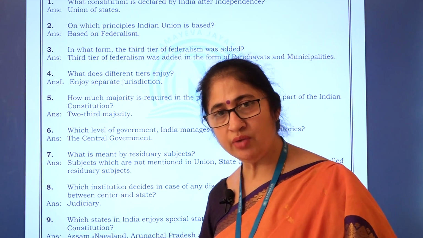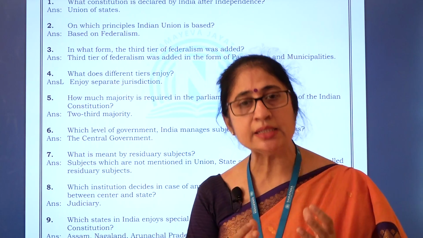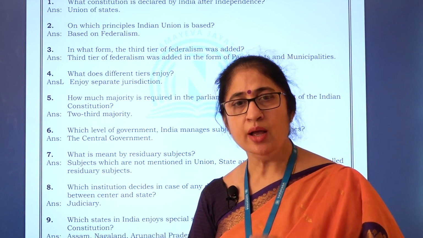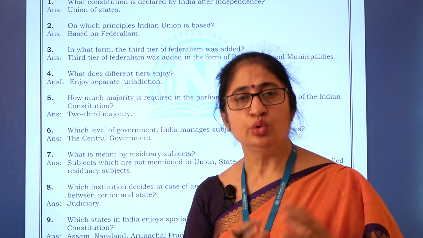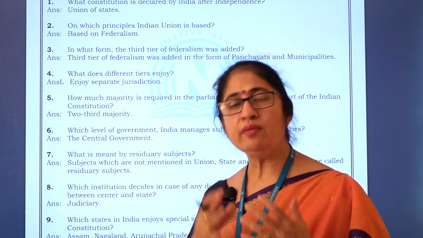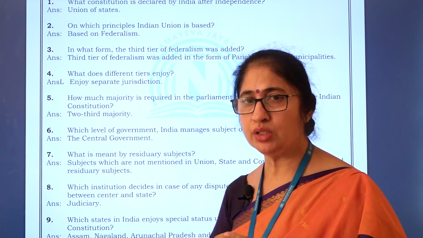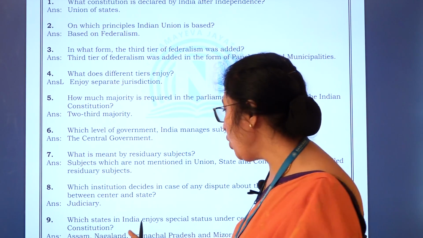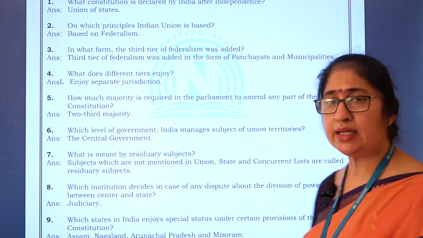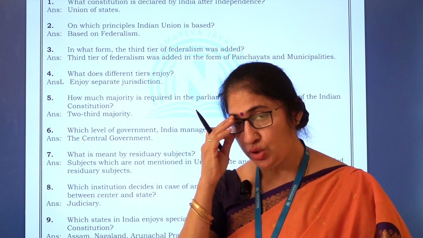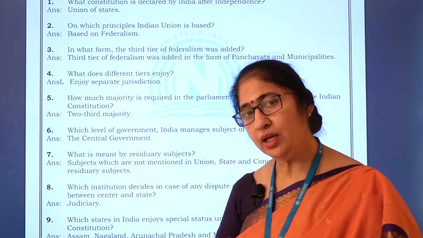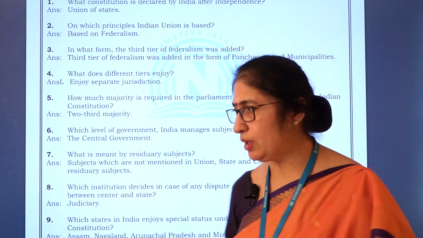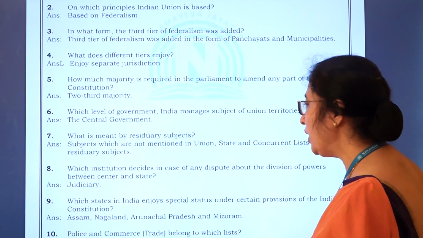Why were special provisions given to these states? Because certain areas are still backward, so they require a special administration. Hence some reservations are made for minority communities, and to give impetus to those areas, special provisions and special powers were given to certain areas of certain states. That is called special status under certain provisions of the Constitution. You can go through Article 371 and you will understand. So Assam, Nagaland, Arunachal Pradesh, Mizoram, and you can also mention Gujarat and Karnataka. Okay.